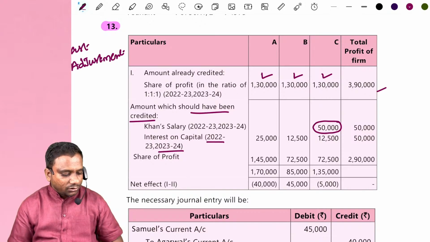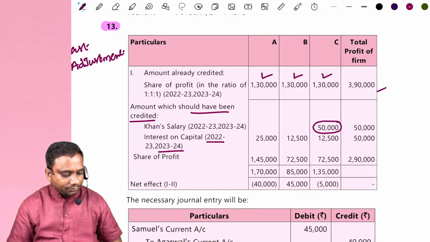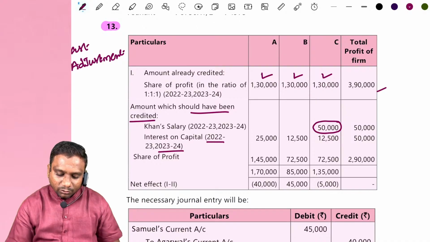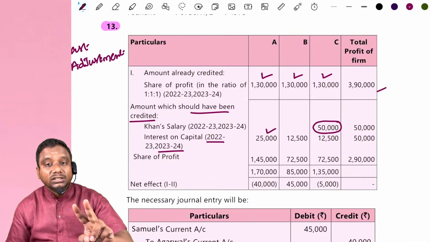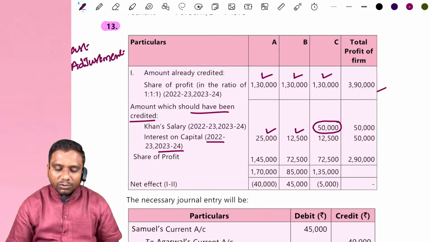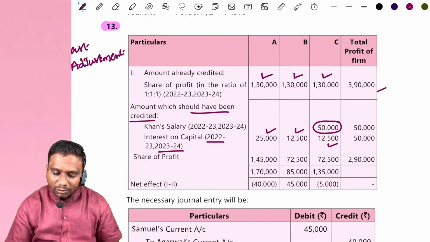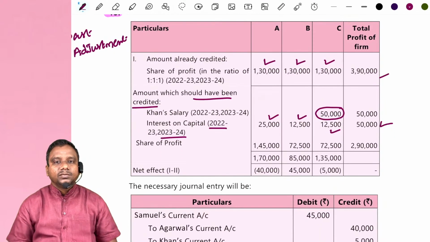Total capital is how much? 2.5 lakh for A into 5%, 25,000. 1 lakh 5% plus 5%, 10% for 2 years. So 2.5 lakh into 10%, 1,25,000 into 10%, 1,25,000 into 10%. Total amount becomes 50,000. Clear?